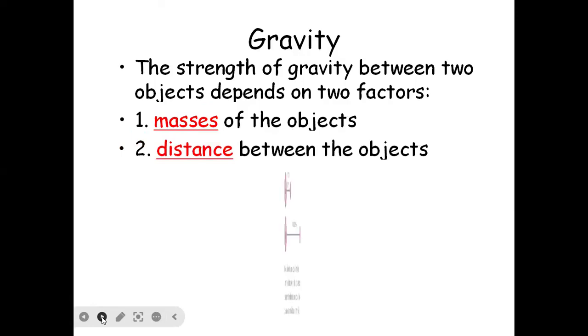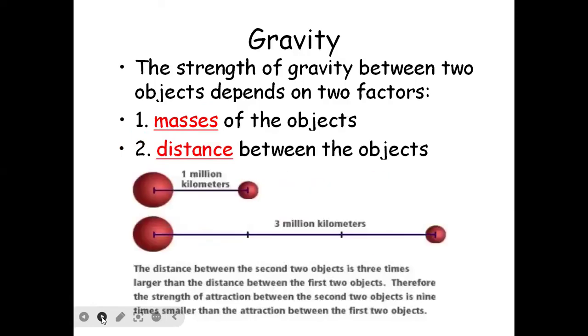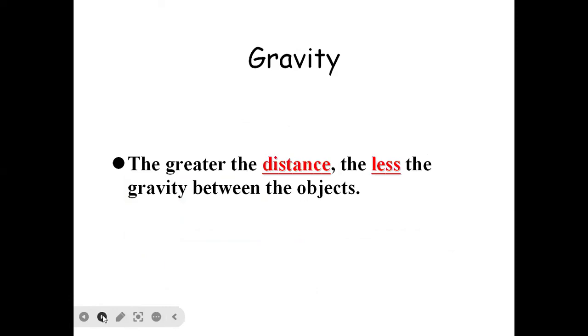So this is an example for this. That means 1 million kilometers and 3 million kilometers. So the distance is bigger here. The distance between the second two objects is 3 times larger. Therefore, the strength of attraction between the second two objects is 9 times smaller than the first. So the greater the distance, the less the gravity between the objects.